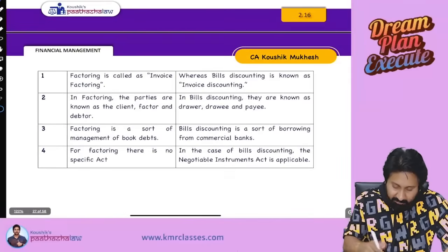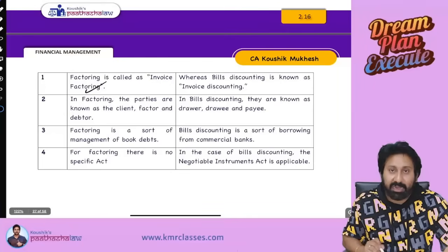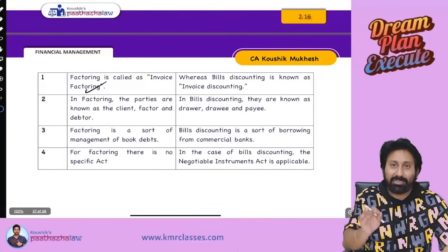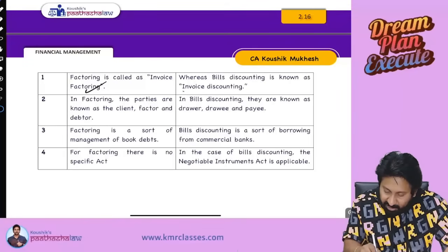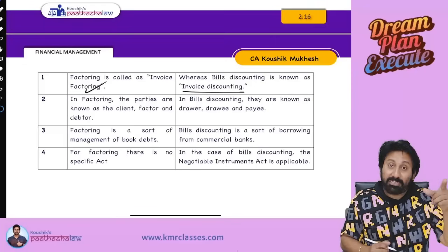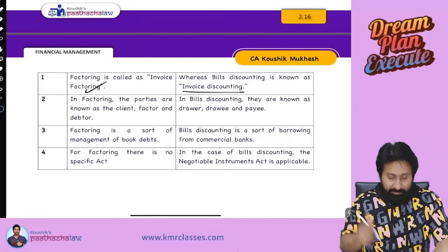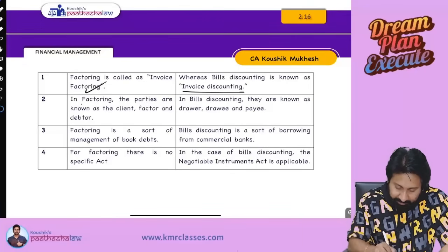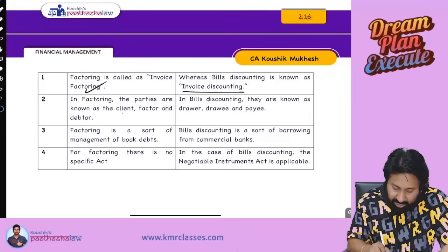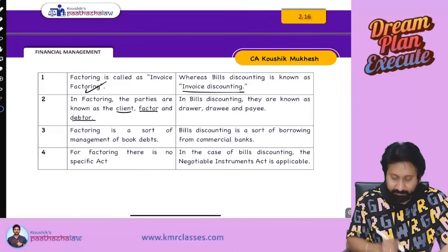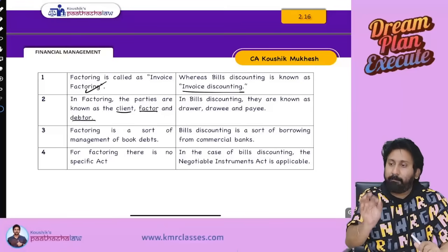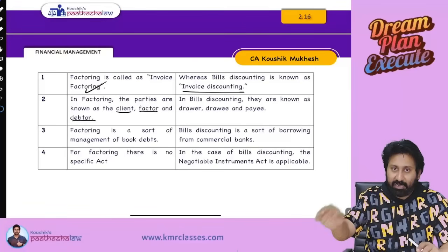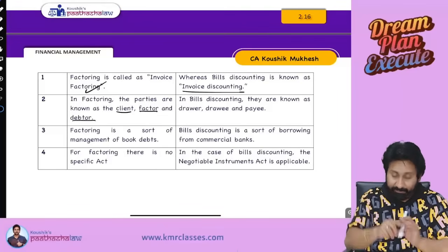So, factoring. Factoring is called invoice factoring. Invoice means what? Sale invoice. Debtors. Bills discounting is known as invoice discounting. This is invoice factoring and invoice discounting. Next, in factoring, parties are known as client, factor, debtor. Client, factor, debtor. See, the company made a credit sale.